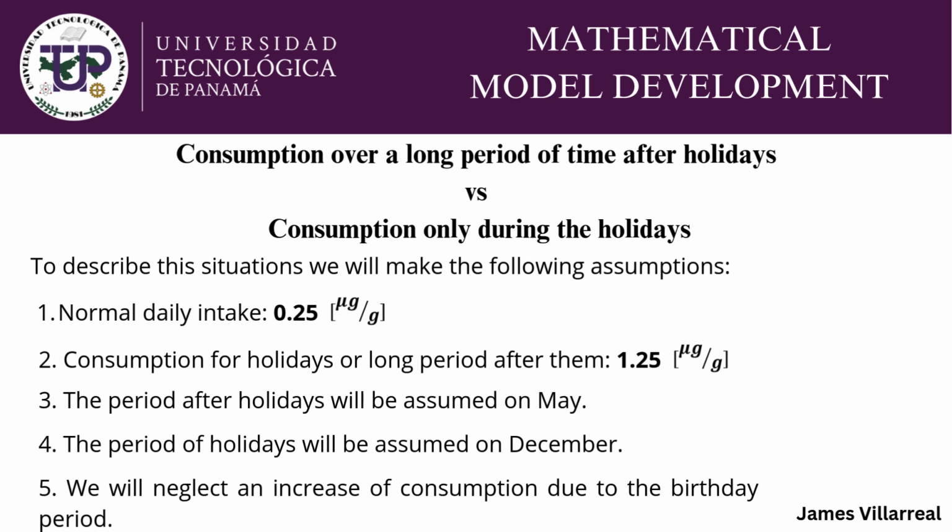Now, moving on to our final question, we will compare the lead concentration levels for a child who consumes their candy over a long period of time after the holidays versus consuming all of their candy during the holidays. For this, we will take into account the following assumptions. The daily intake is 0.25 micrograms per gram. The period after holidays will be assumed as beginning in May. The period of holidays will be assumed to be December, and we will neglect any potential increase in candy consumption caused by the child's birthday.